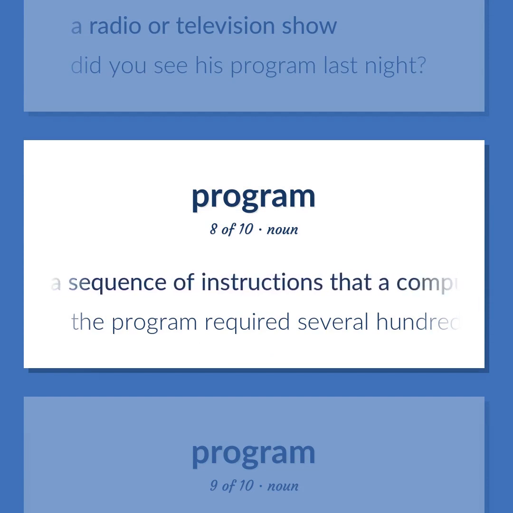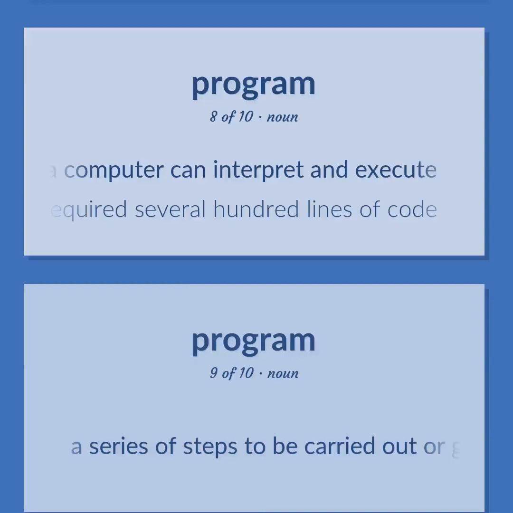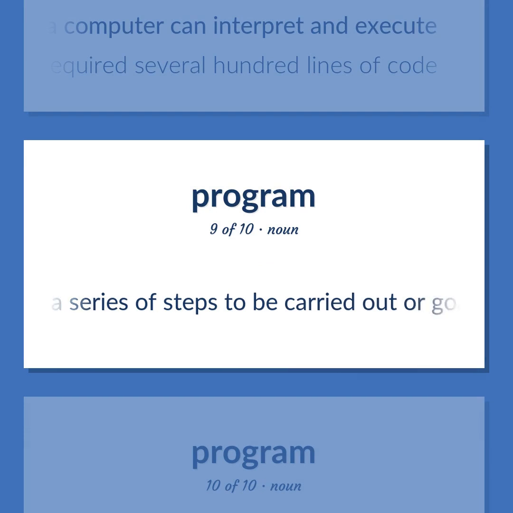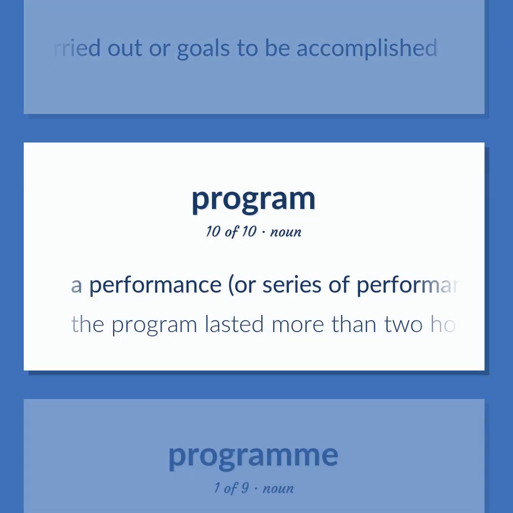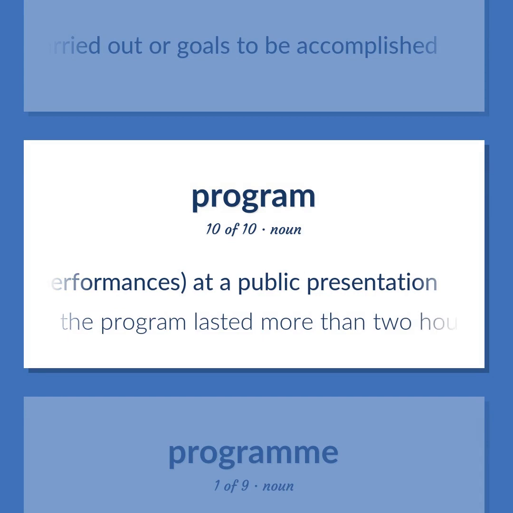A sequence of instructions that a computer can interpret and execute. The program required several hundred lines of code. A series of steps to be carried out or goals to be accomplished. A performance, or series of performances, at a public presentation. The program lasted more than 2 hours.